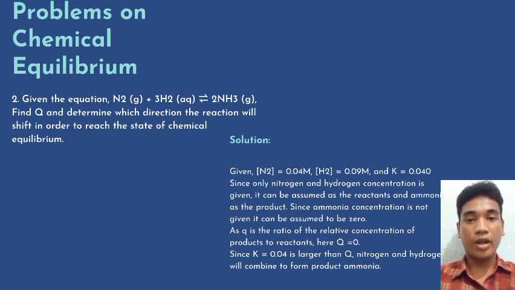Since only nitrogen and hydrogen concentrations are given, they can be assumed as the reactants and ammonia as the product. Since the ammonia concentration is not given, it can be assumed to be 0. As K is the ratio of the relative concentration of product to reactant, here Q equals 0. Since K equals 0.04 is larger than Q, nitrogen and hydrogen will combine to form product ammonia.